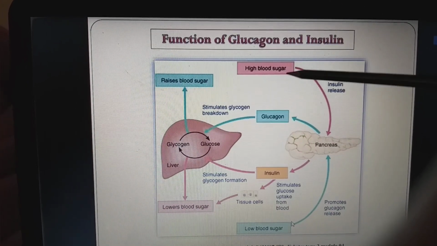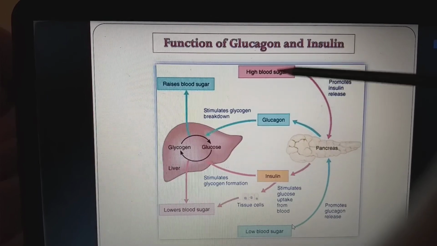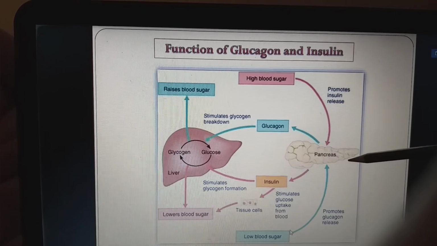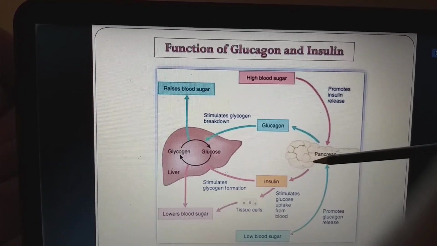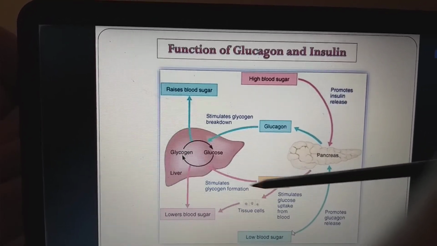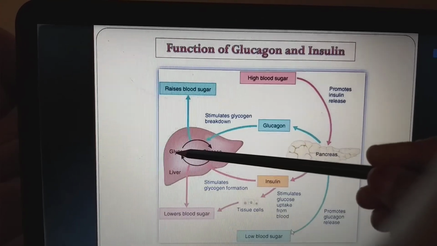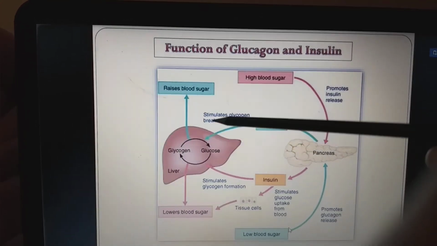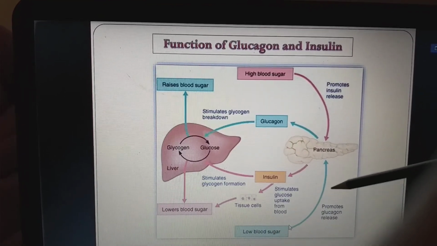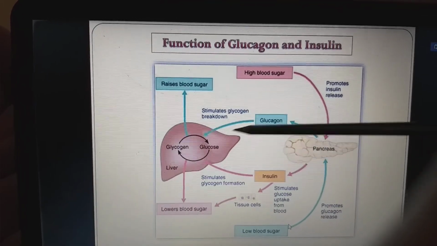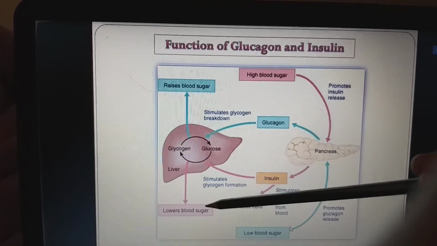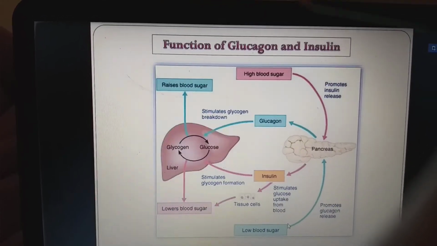Now this high blood sugar will promote the insulin release. Obviously, after the high blood sugar level, it has to decrease the blood sugar, right? Now it will promote the insulin release. So it will stimulate the pancreas for the insulin release. What this insulin will do is stimulate the liver to convert the glucose back into glycogen. Now in turn it will decrease the blood glucose, means lower the blood sugar. Now this lowered blood sugar will in turn promote the glucagon release. It will be like a cycle. Once the glucose level has risen, it will stimulate the insulin. Once the glucose level is lowered, it will stimulate the glucagon, vice versa.